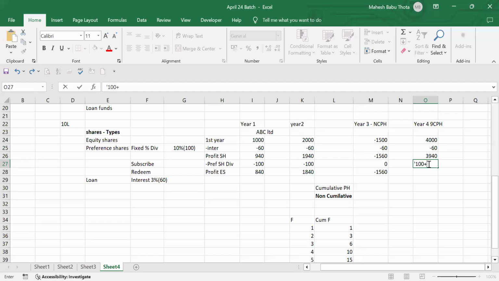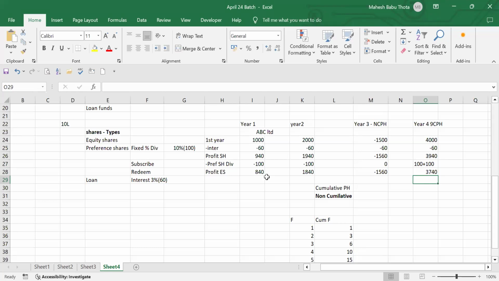That is the power of cumulative preference shareholders. So I'll get a cumulative 100 rupees of previous year. Both together, I'll get 200 rupees. After paying this 200 rupees, how much profit will be available for the equity shareholders? 3740. This is the power of cumulative preference shareholders.